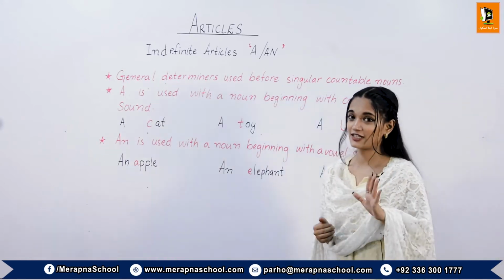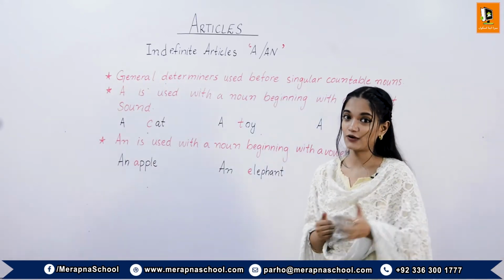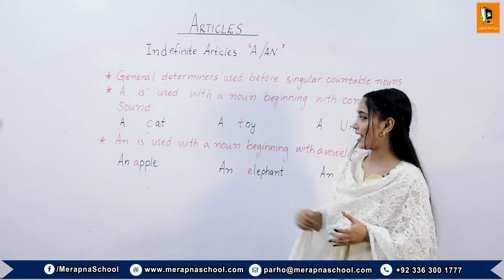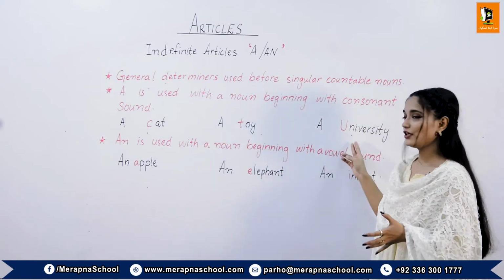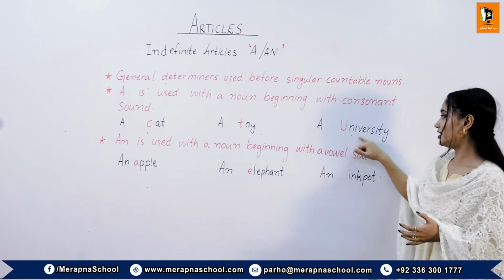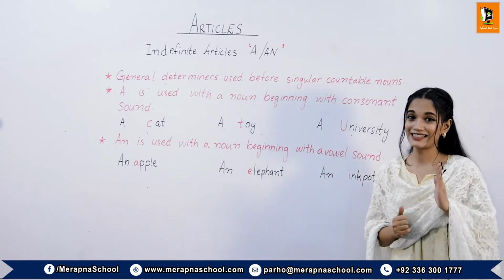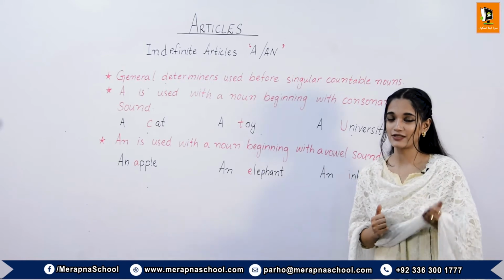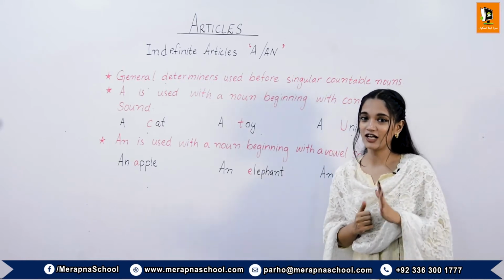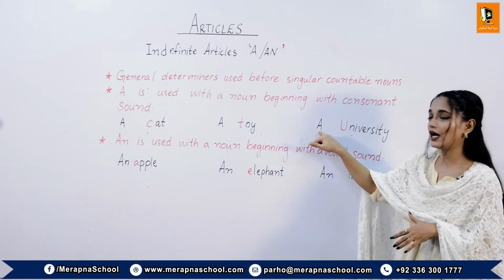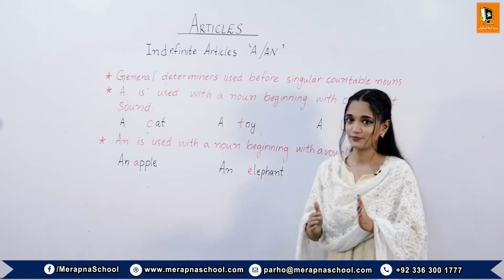Remember, not consonant, consonant sound. For example, a cat, a toy, a university. University starts with U, which is a vowel, but it sounds like Y, a consonant sound, that's why we put a before university.